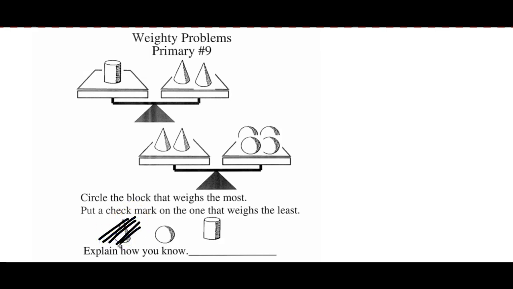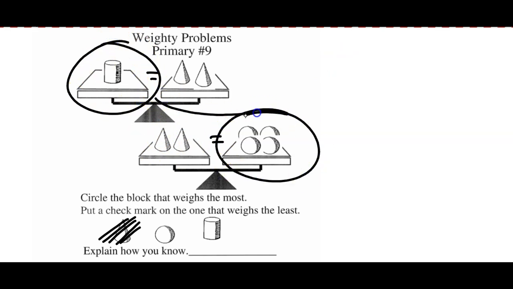So now it's just comparing a cylinder and spheres. This is actually getting us into what we call the transitive property. If this is equal to that, and that is equal to this, then we can say that this piece must equal this piece. And so it takes 4 spheres just to equal 1 cylinder. So in this problem, the cylinder is going to be weighing the most.